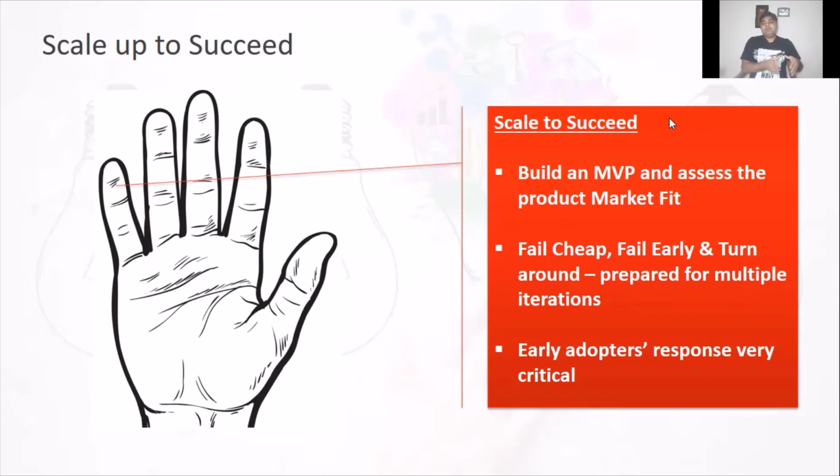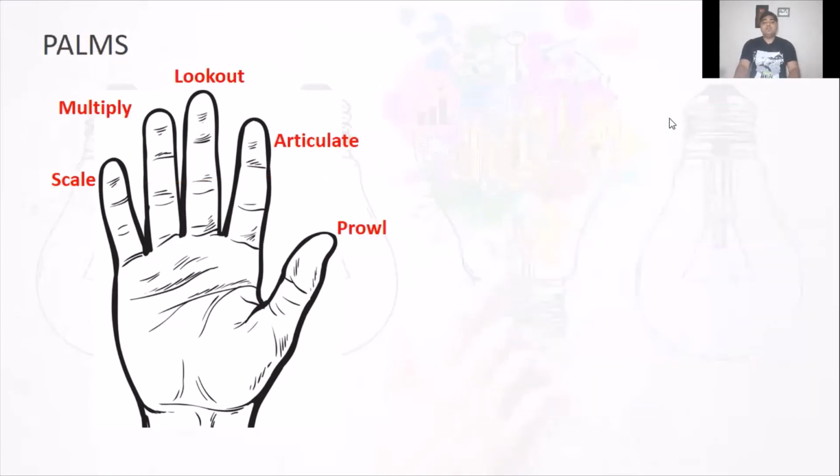Don't think that once you developed a product and solution you will have to stick with that. You need to be mentally prepared for multiple iterations in this product. And as I said, when you take this MVP to the customer, the early adopters' response is very, very critical. So with this, I conclude this particular technique.